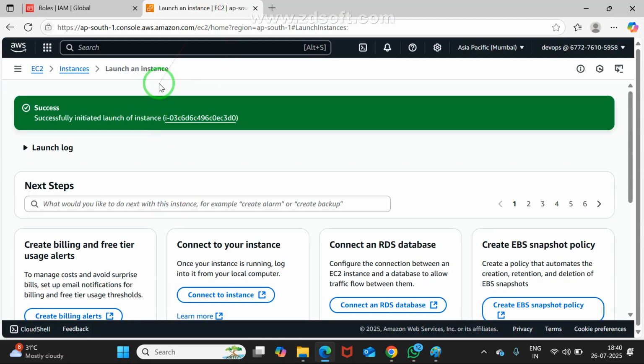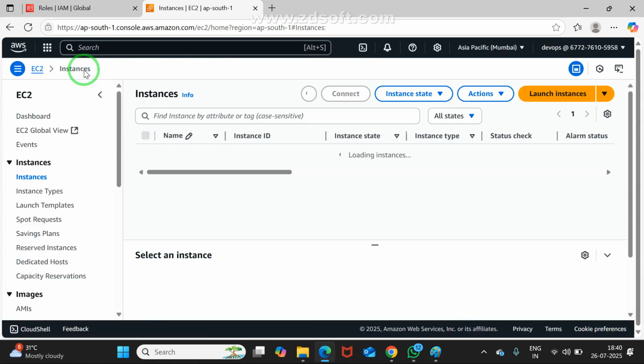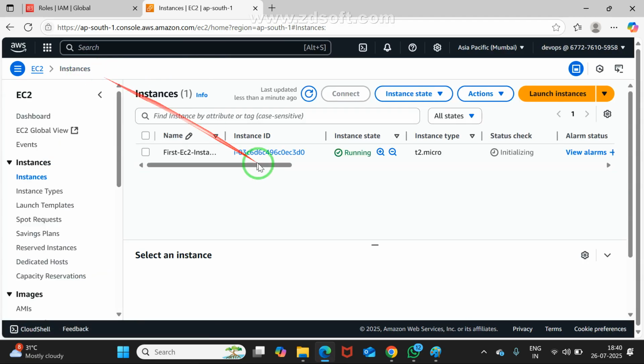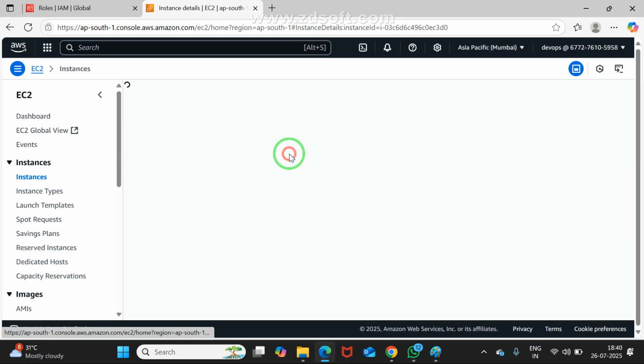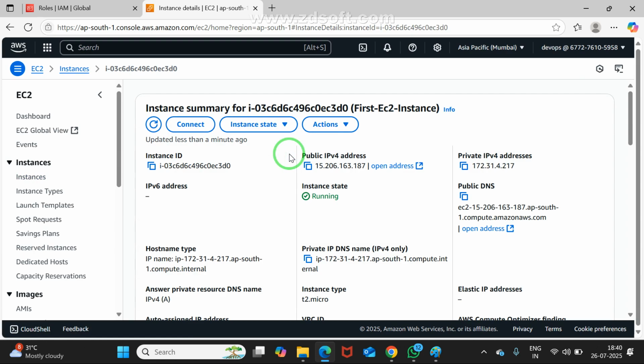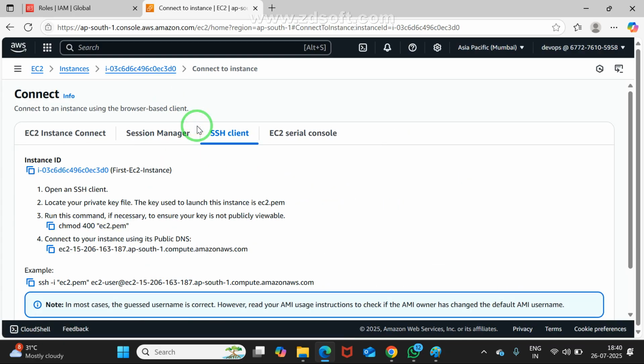They launched the EC2 instance. Click on instances. See, this is running, right? This is active. Click on the ID. There you may see whether the connect option is there or not. Yes. Shall I click on connect? If I click on connect, there are multiple options. Just leave that. Click on SSH client. There, see the example URL. Are you able to see this URL? Yes, I am copying this.